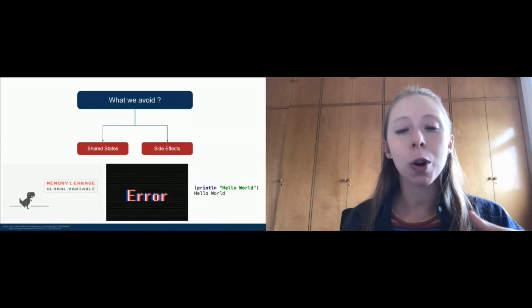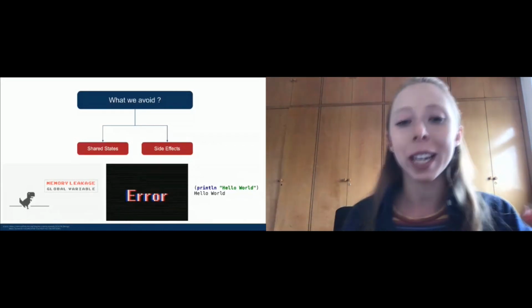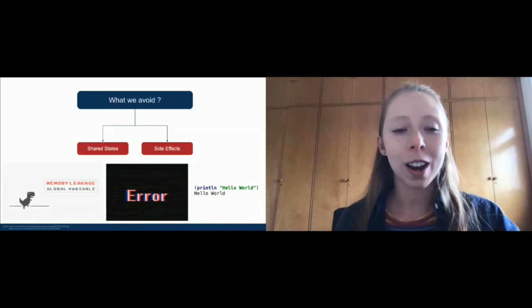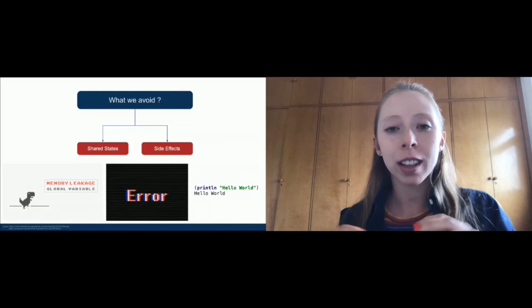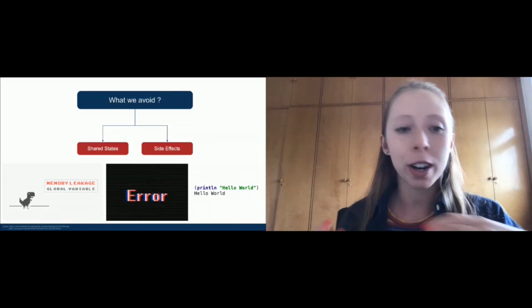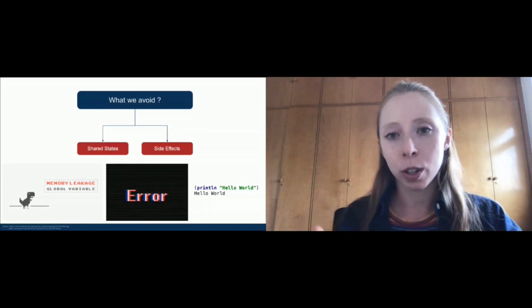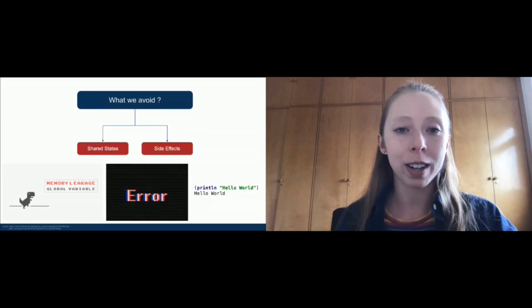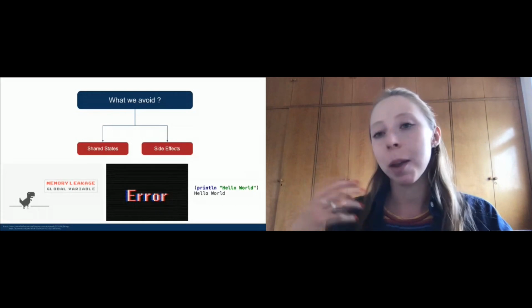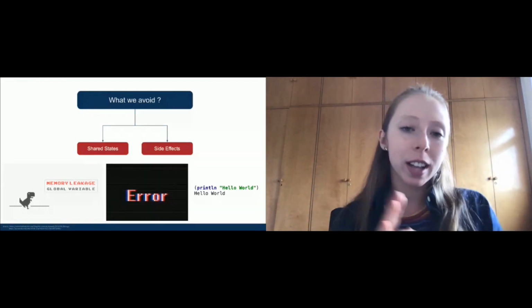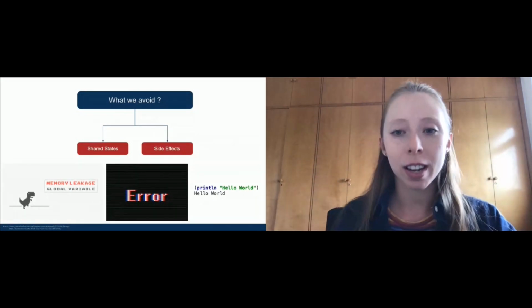And we also try to avoid side effects. I mentioned this word a lot, but I didn't explain exactly what side effects are. Side effects are everything that goes outside your function. For example, an error being thrown is a side effect. A print to my terminal is a side effect. A connection to a database, an update, and many other things that go outside your functions are side effects.